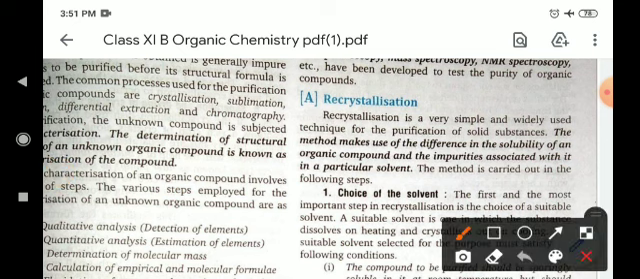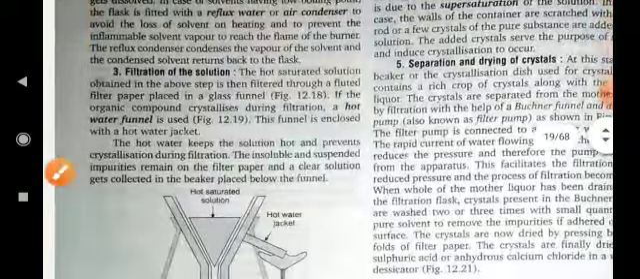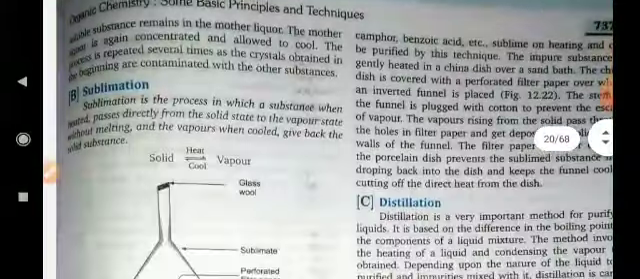For example, if you dissolve NaCl crystals in water and make a solution, and if you want to get the NaCl crystals back, then you will boil this water and the water molecules will get vaporized, and after cooling the crystals of NaCl will be obtained. This process is known as recrystallization.